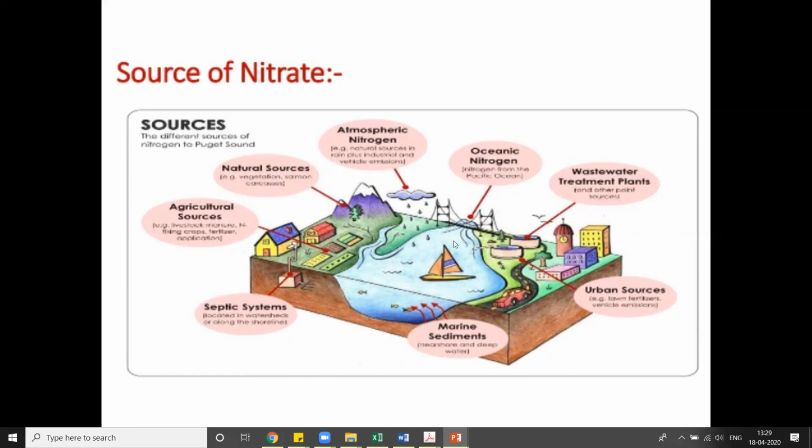Then oceanic nitrogen, that means the nitrogen present in the oceans. Wastewater treatment plants, that means the plants which are treating the wastewater, they are also contributing to the nitrate source. Urban sources, that means suppose some factories, some offices, buildings are using some water, wastewater is containing nitrate. Marine sediments, then septic system, already I've mentioned septic tank is a major source of nitrate. Agriculture sources, thus from this we can understand different types of sources are contributing to the nitrate formation.